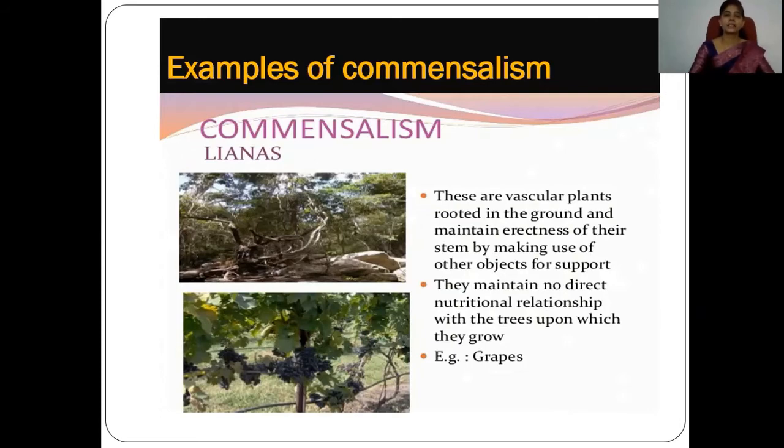In lianas, the liana is benefited, and the plant which is providing support to that liana remains as it is, unaffected.